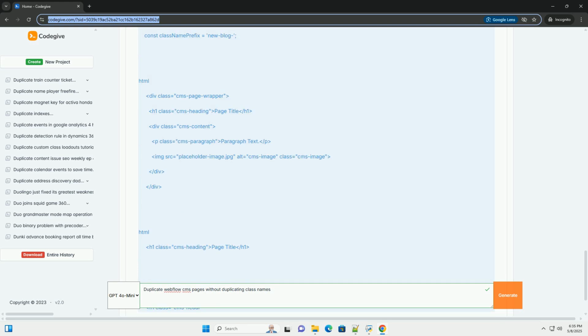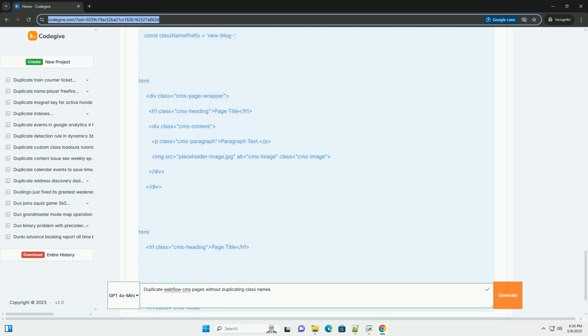Rich text fields: duplicating rich text fields can be tricky because they often contain inline styles. Consider using Webflow's native rich text field features for styling, or if you need to duplicate the content of a rich text field with unique styles, you'll need to adapt the processElements function to handle inline styles as well. Testing: thoroughly test your implementation to ensure that the class names are being generated correctly and that the duplicated content looks as expected.